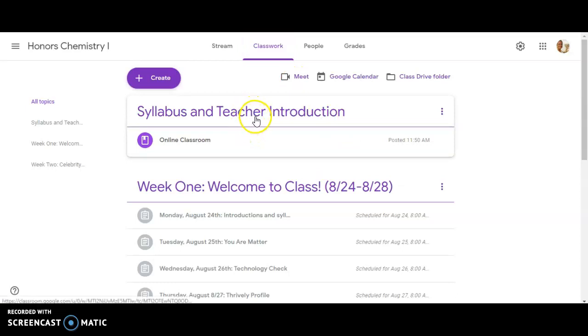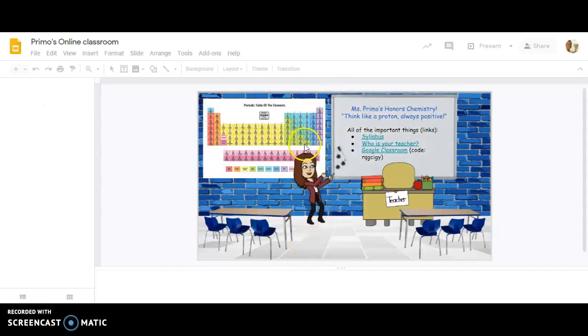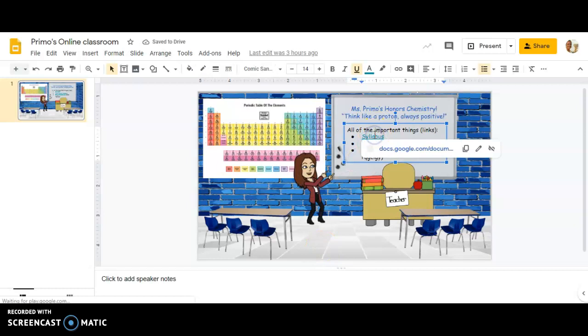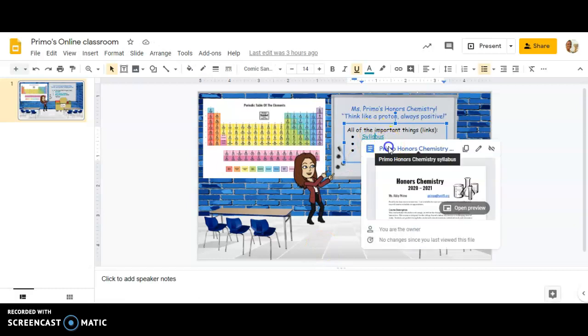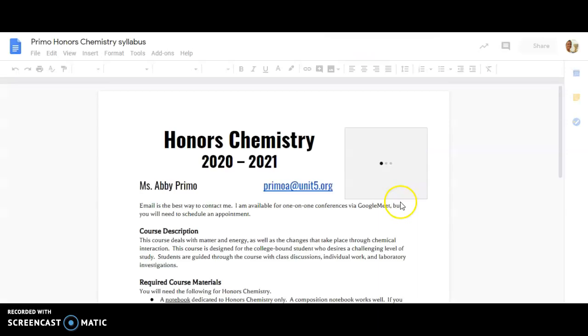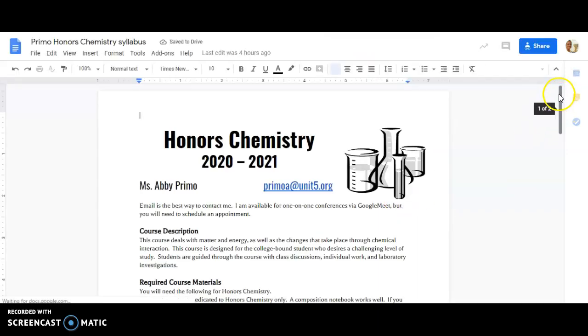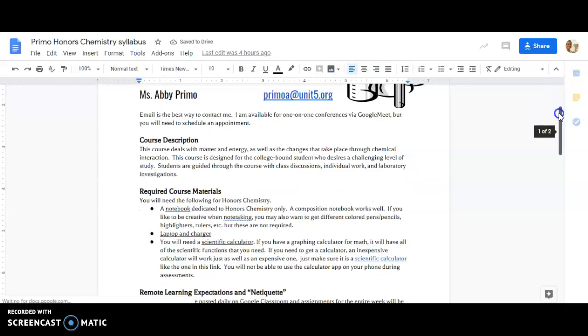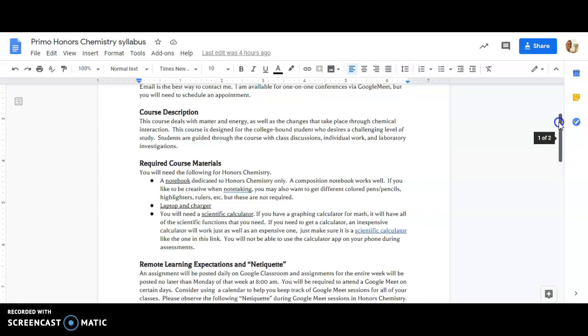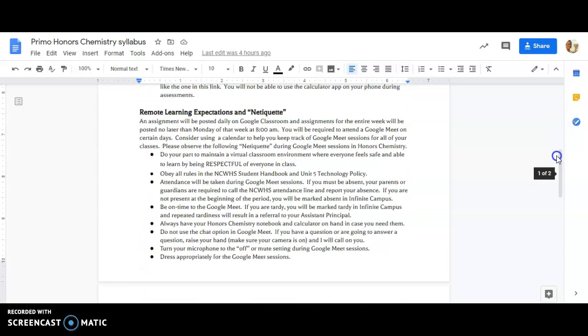But the classwork tab is what you're going to be using quite a bit. I've posted the syllabus and teacher introduction in my online classroom, so this is where you will find our course overview information. And if you click on it, yes, I made a Bitmoji. So cool, right? And everything should be hyperlinked in here, so if you click on this syllabus, it will open up. And you can read this at your leisure, but this has all of the course information that you are going to need. The required materials is something that you'll probably want to pay attention to. The remote learning expectations and something that I call netiquette. So get it? Etiquette, but it's the network.